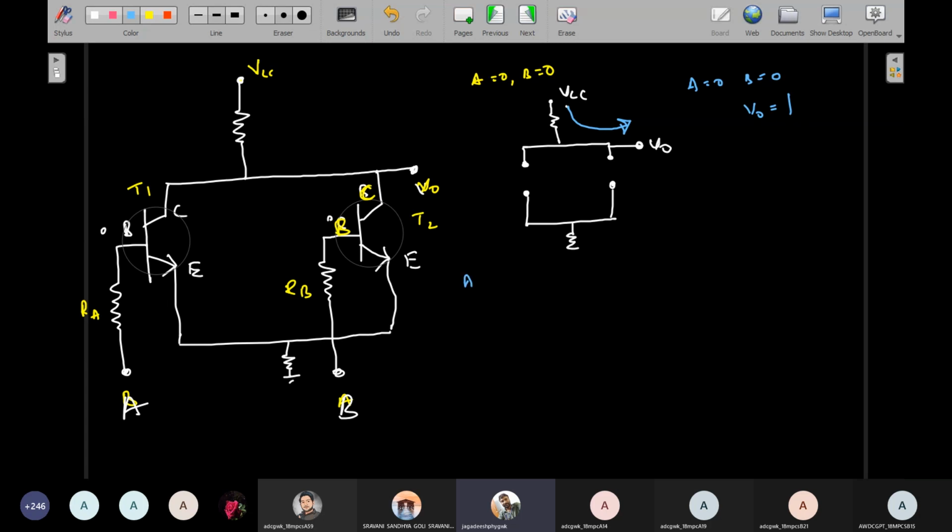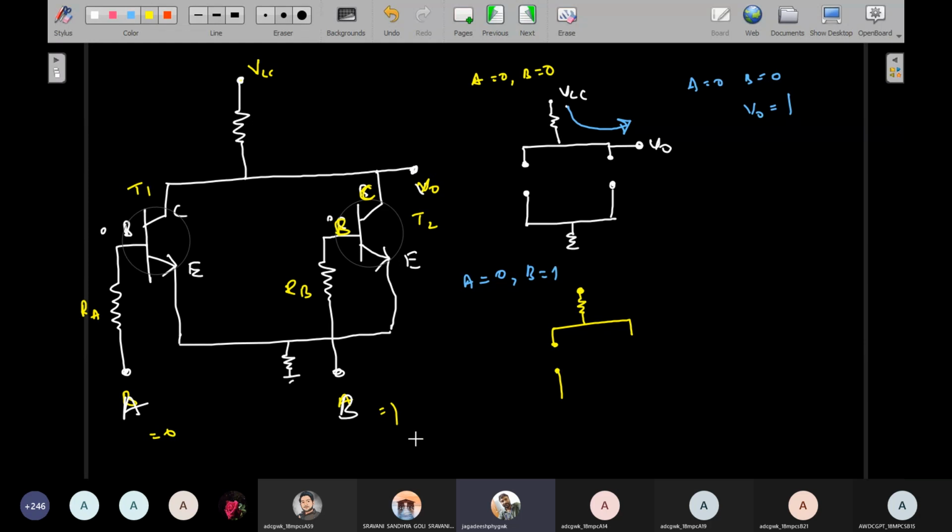Similarly, consider A is equal to 0 and B is equal to 1. In this condition, what will happen? See, if A is equal to 0 and B is equal to 1, that means transistor 1 is not connected. So simply take this diagram once again. This is VCC and this is the transistor. A is equal to 0 means it is not connected. This is called open circuit. Why? Because if low voltage is applied, it is not conducting.